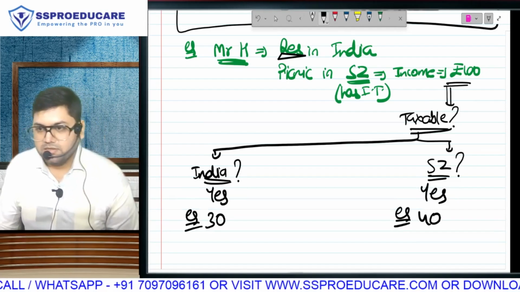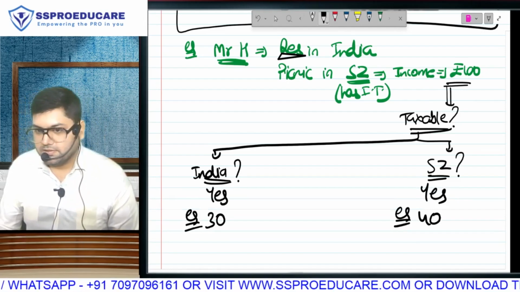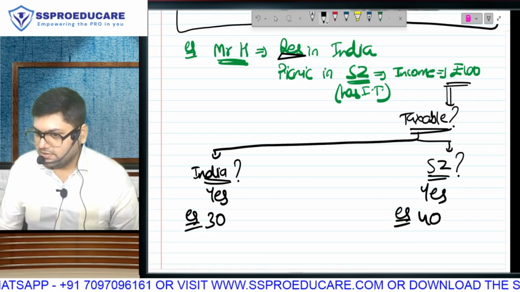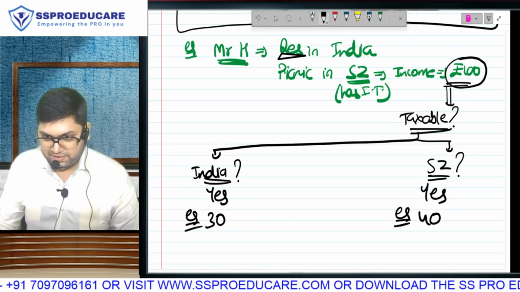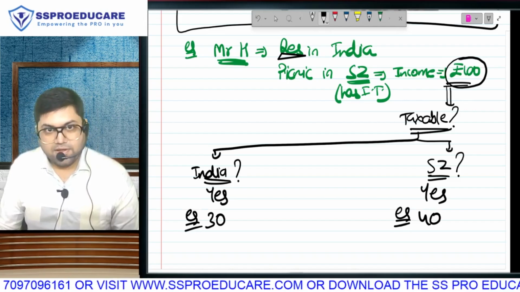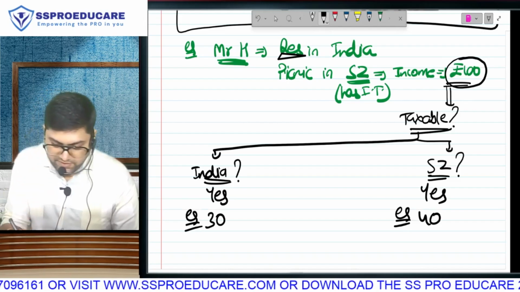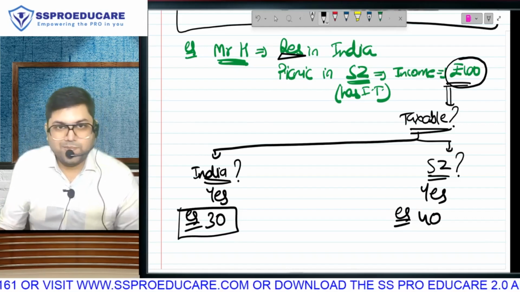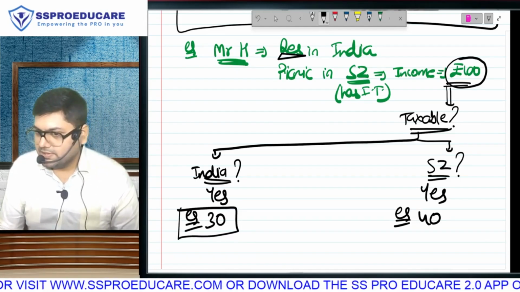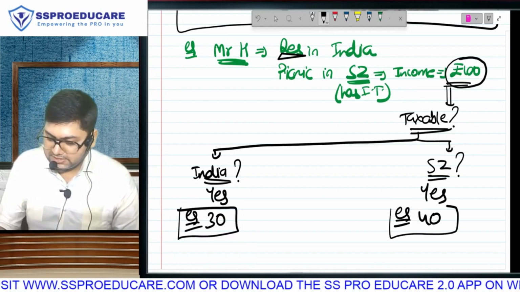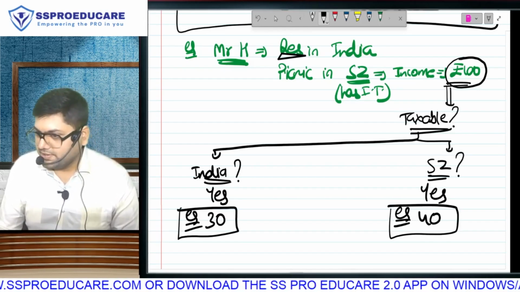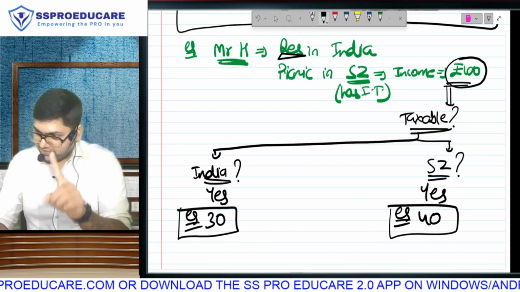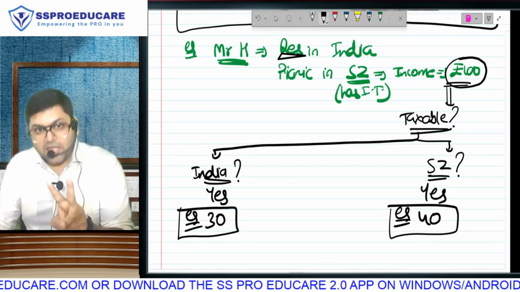Example, 40. Do you understand? On the same income of ₹100, he has earned 100 once. He is paying tax in India. How much? Come on, 30. He is paying tax in Switzerland. How much? 40. Do you realize? Work once, earn once, and pay tax twice.